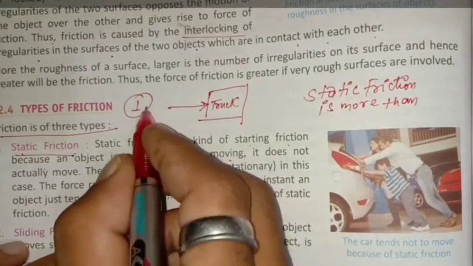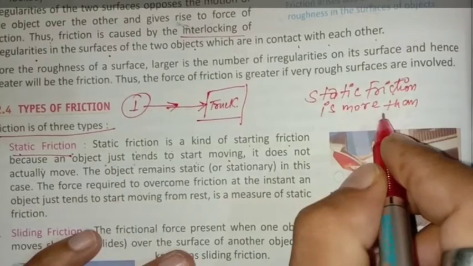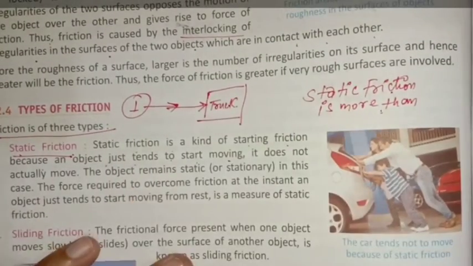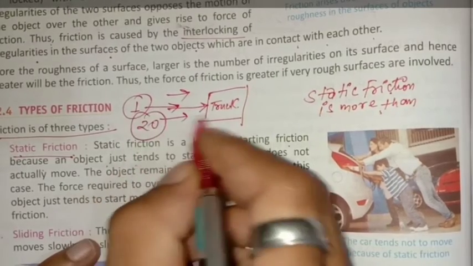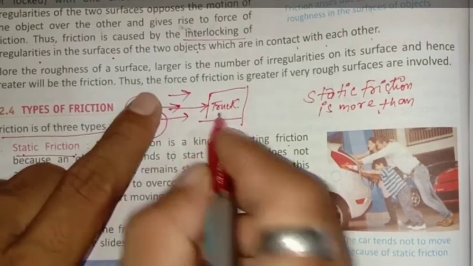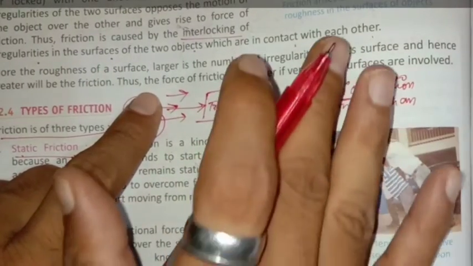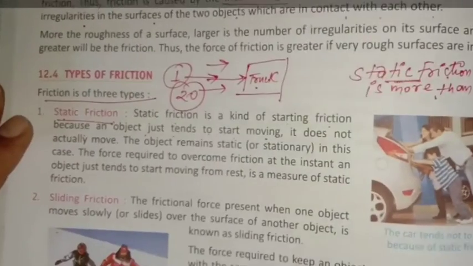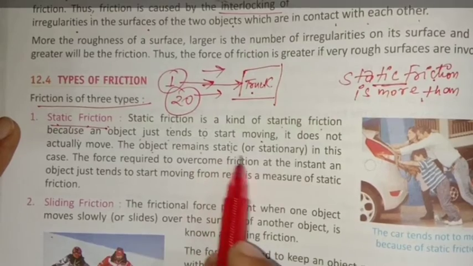The static friction is more than the force applied by the one person. That's why the truck will not move. But if 15 or 20 people come and push this truck, then the applied force will be more than static friction, and then your vehicle will move. So that friction is called static friction. The object remains static or stationary.